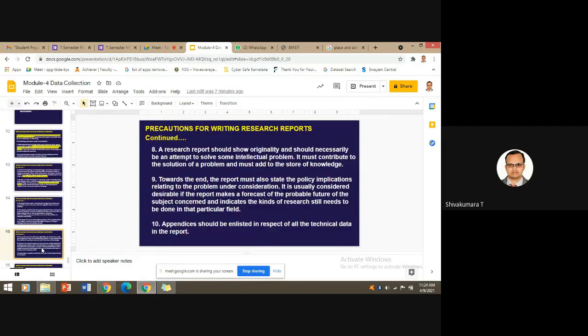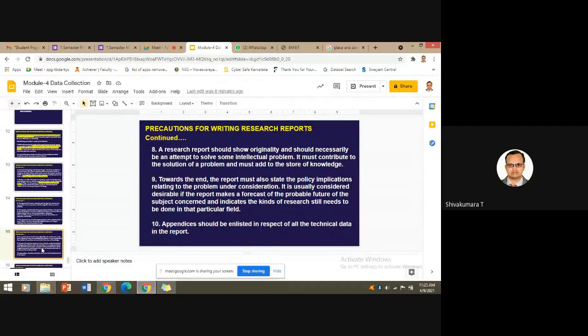And the next precaution: the researcher has to take care of originality, and the work should necessarily be an attempt to solve some intellectual problem. It must contribute to the solution of a problem and must add to the store of knowledge. Whatever your report is, suppose you submit a seminar report, we are evaluating.